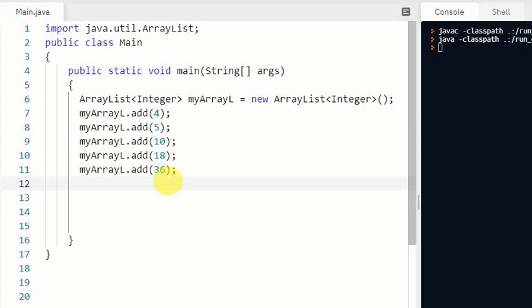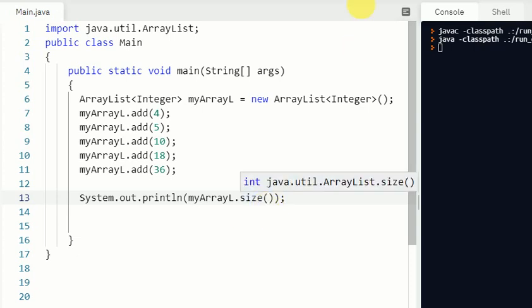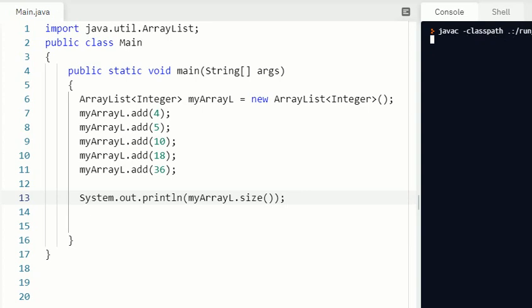Now if you want to know the size of your ArrayList, you can write System.out.println myArrayL dot size, and dot size is again a method, exactly like dot add is a method. These round brackets tell that this is a method. So I'm going to run this and it will tell you the size of your ArrayList. Right now there are 1, 2, 3, 4, 5 values. So see, this is the output 5. It means the ArrayList size is 5.